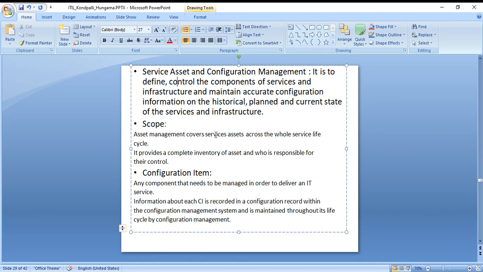Cover service asset across the whole service life cycle. It provides a complete inventory of assets and who is responsible for the control. Configuration item is any component that needs to be managed in order to deliver an IT service. Information about each CI is recorded in a configuration record within the configuration management system and is maintained throughout its life cycle by configuration management. This you will come across once you get into a job. So you'll have a ticketing system where, for each incident you have been assigned, you will have some configuration item you need to choose. So it falls under which configuration item.